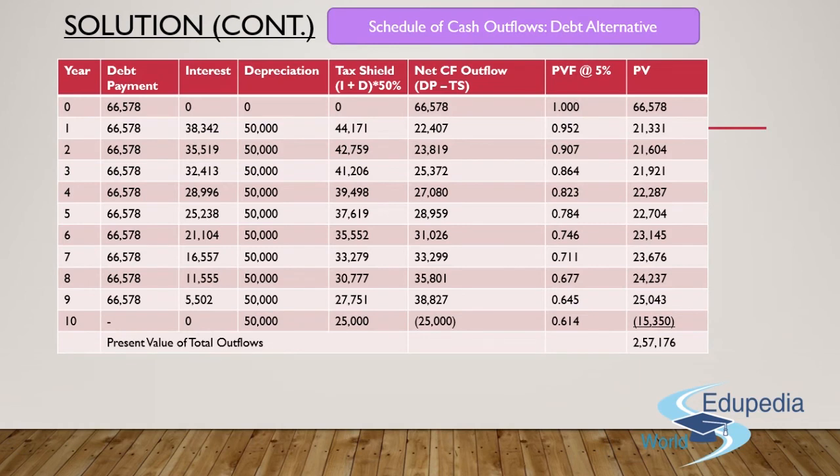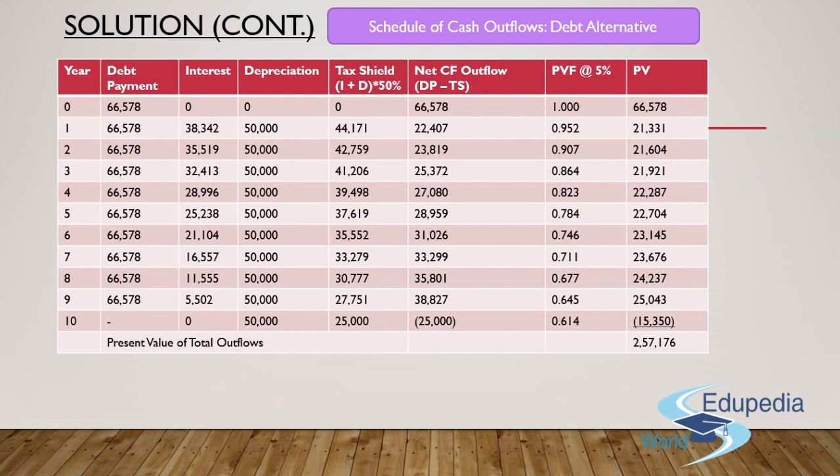Once you put all these things here, you'll have to take care of the depreciation part. Depreciation has to be the same for each of the years. It has to be 50,000 for each of the years. Now you'll get the benefit of tax saving in these two aspects. Number one, interest. Number two, depreciation. So the tax shield is interest plus depreciation multiplied by 50% for each case.